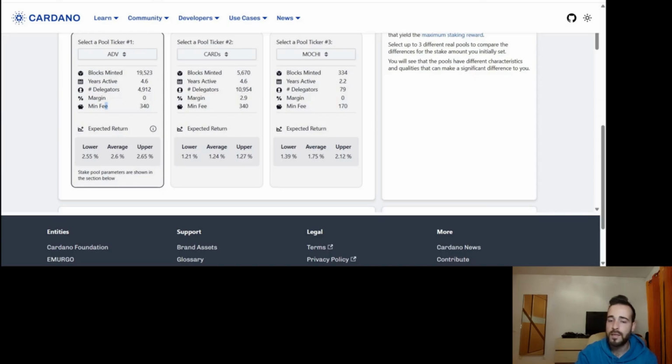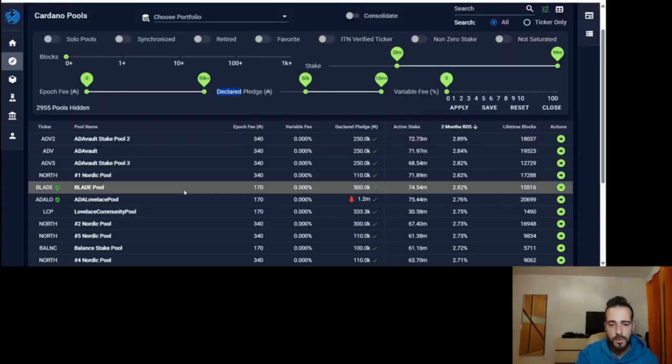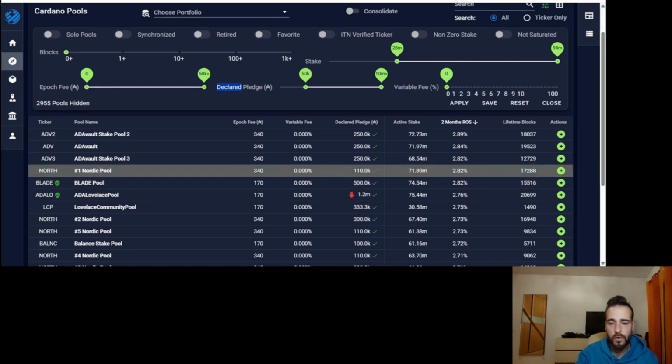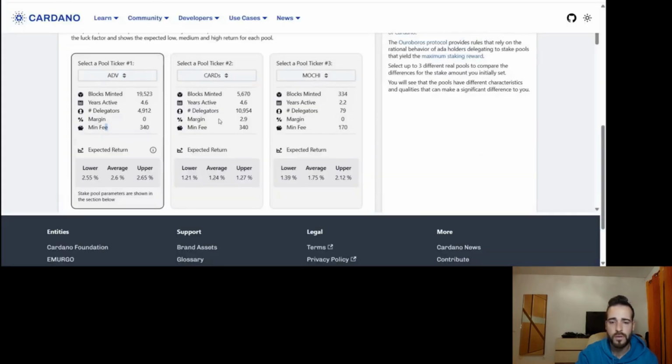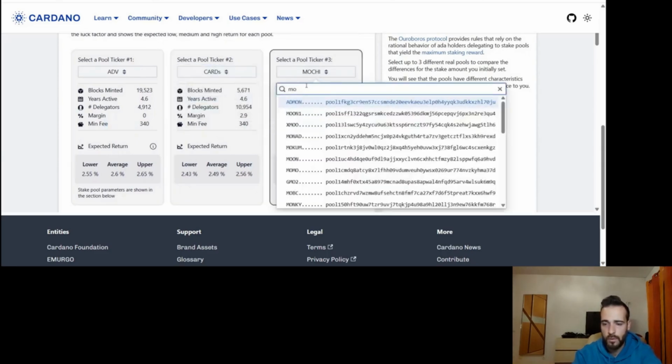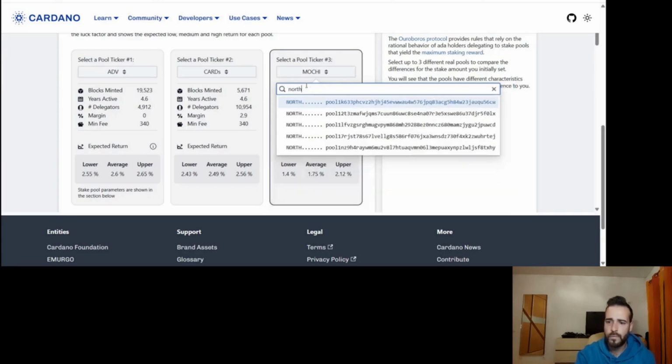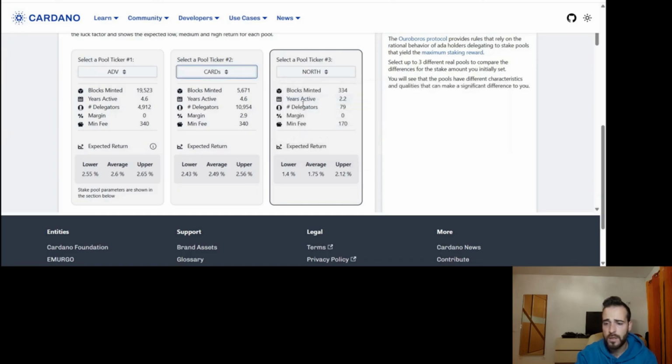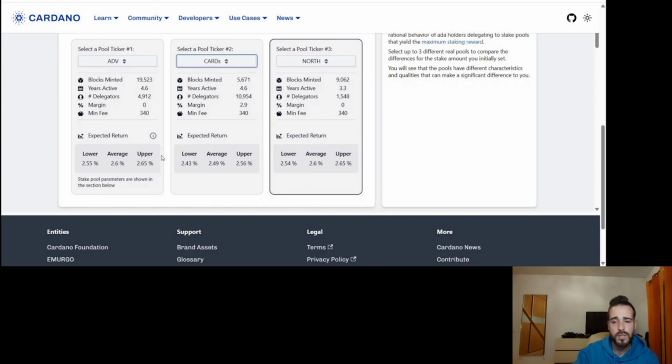For example, we had the ADV, which had good return, but we also have other pools like North pool, which has some great returns. So we come here and we compare, I don't know, we take Moshi and we go for North. We search that ticker. Actually there are many tickers like this, we'll just choose one. It is actually a 0 margin fee pool, so it's good. And we can see here what the expected returns are. These ones are very similar, but the lower bound is a little bit better for ADV, so that could be your choice. And you can do that with as many pools as you want.